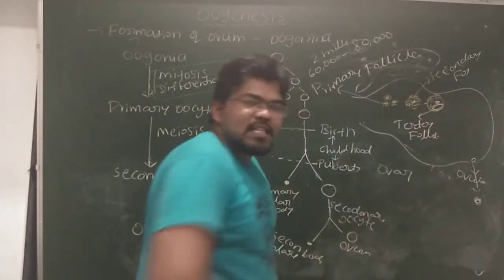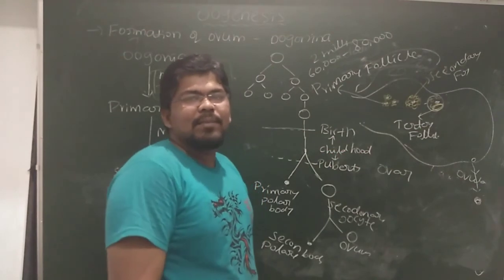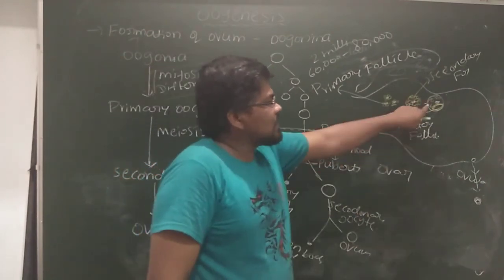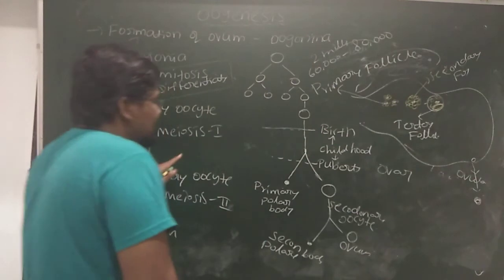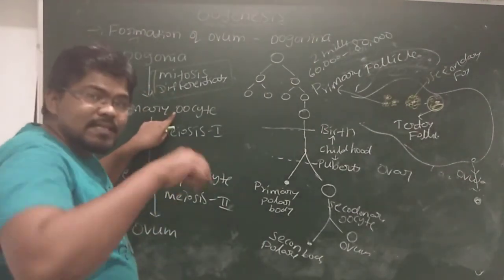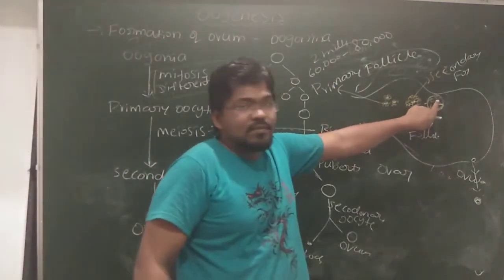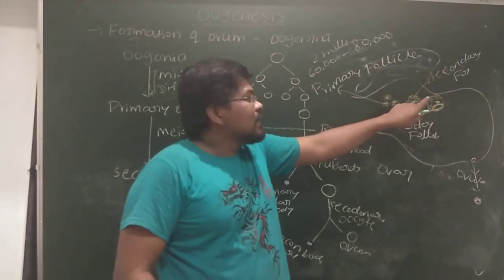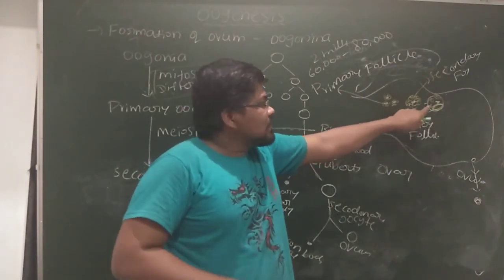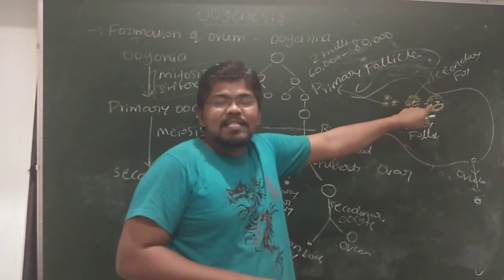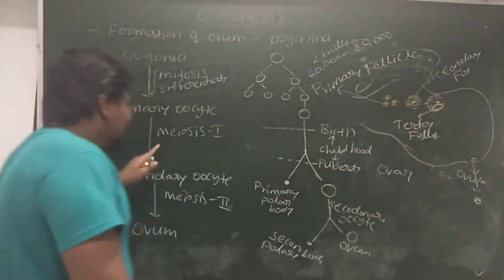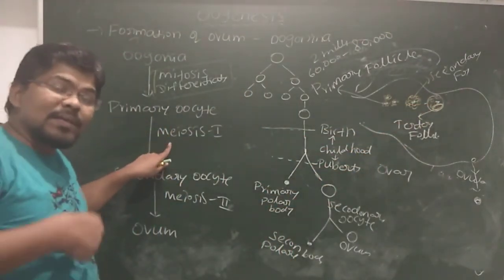Inside the tertiary follicle also we can see the primary oocyte. The primary oocyte present inside the tertiary follicle completes its meiosis 1. When does it complete meiosis 1?